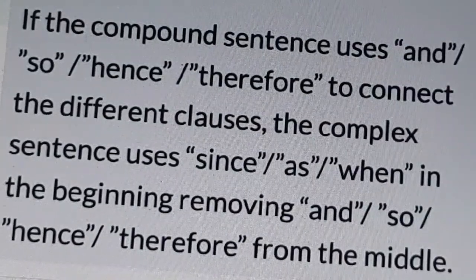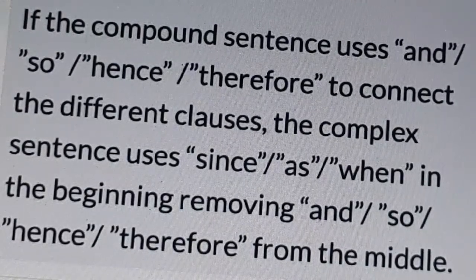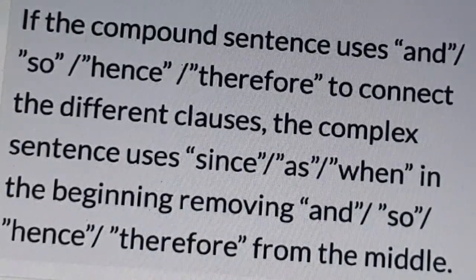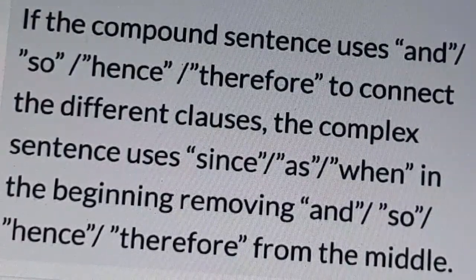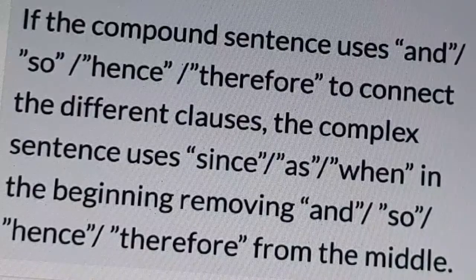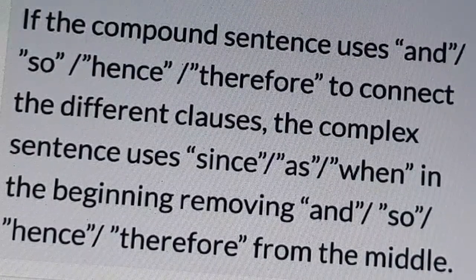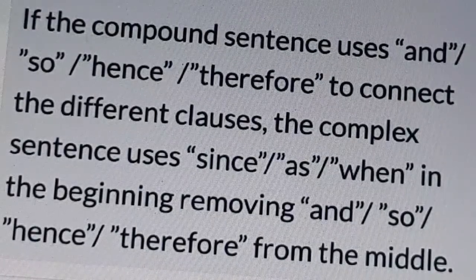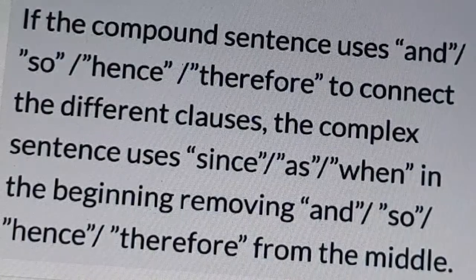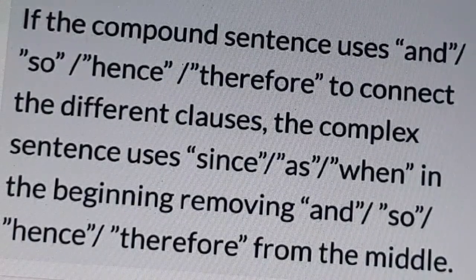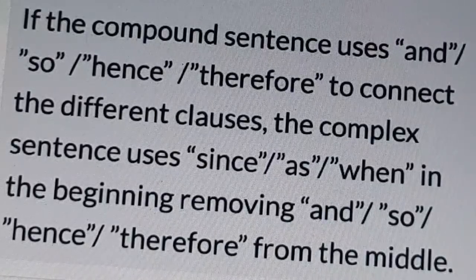Next rule: if the compound sentence uses and or so or hence or therefore to connect the different clauses, the complex sentence uses since, as or when in the beginning, removing and or so or hence or therefore from the middle of the compound sentence.